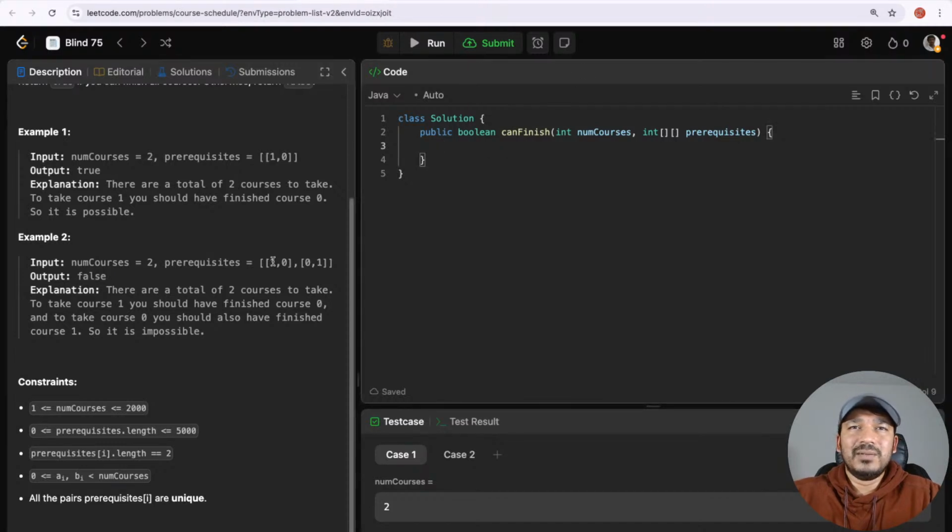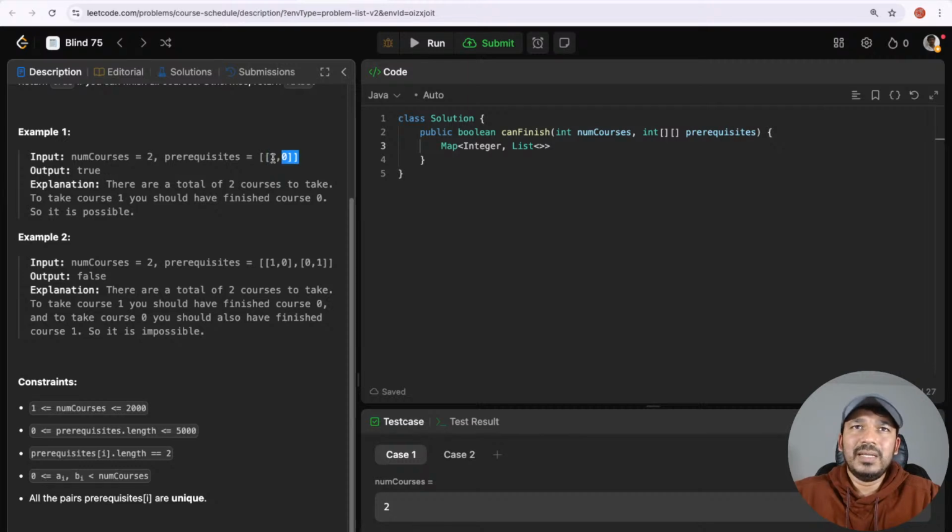So now let's convert this prerequisites list into a graph format. So how to do that? Let's take a graph as usual, and courses are given in integer format. So integer as the key, and then a list. Let's take a list of courses or list of prerequisites. In this example, in order to take course 1, we had to finish course 0.